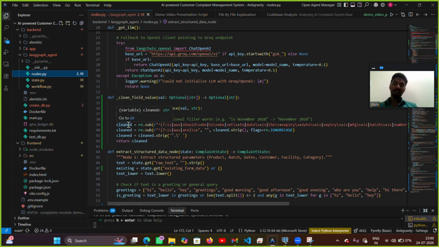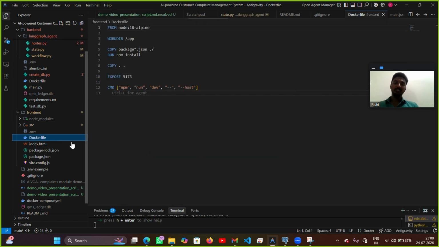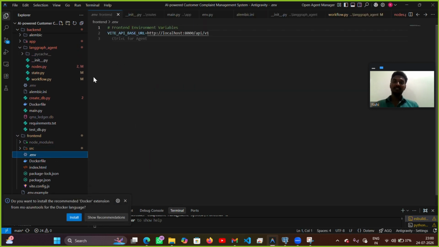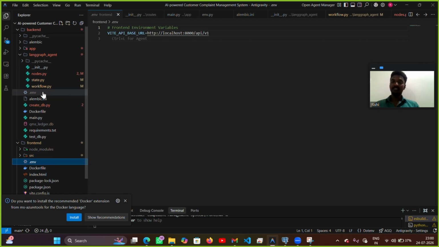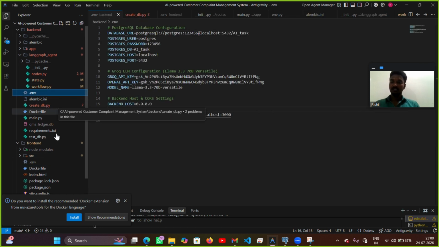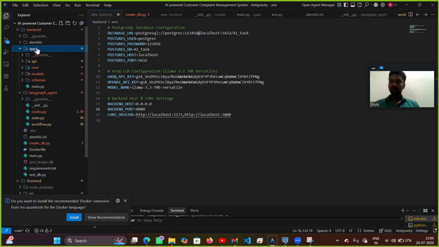This is all about my task. Moreover, I have set up the Docker file also, which makes it easy to open. This is my env file. This is the front-end env, and this is the Groq API key I am using. Here is the model, Llama 3.3 70B Versatile, as mentioned in the task. This is all about my project.